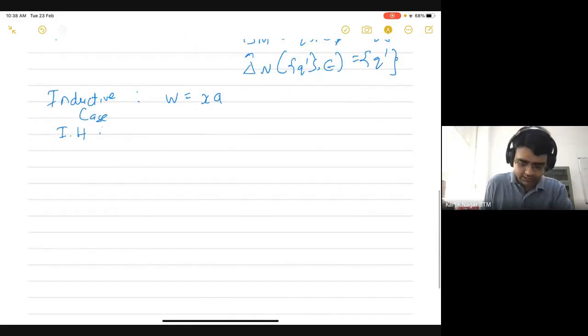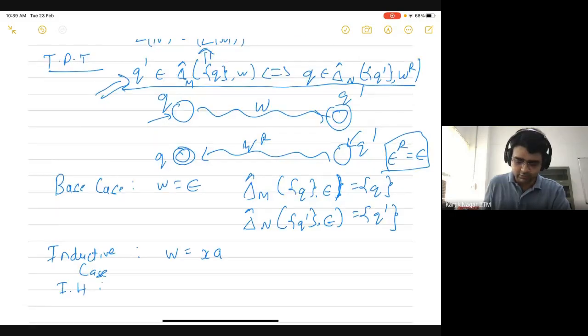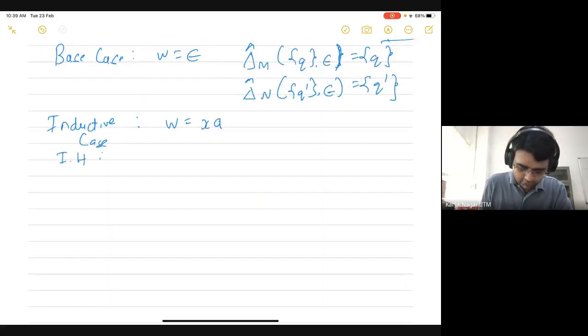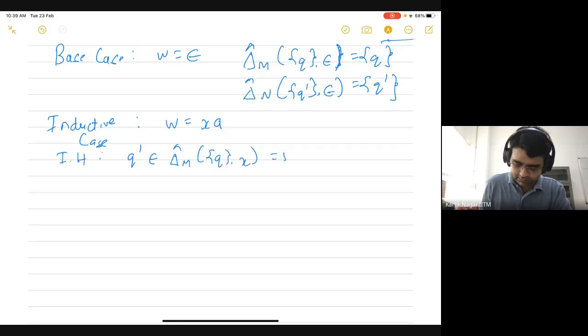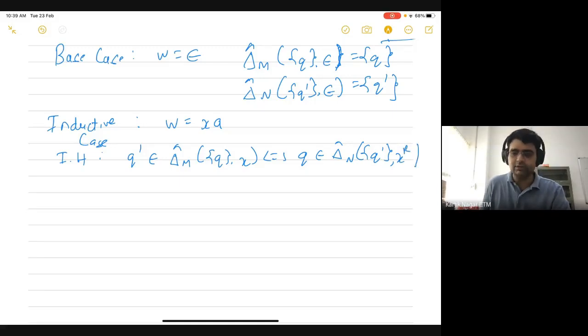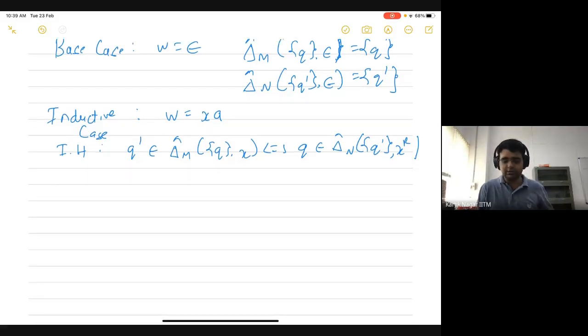The inductive hypothesis here is basically the same statement, but holds for X. So we'll say that if Q prime belongs to delta hat M of Q comma X, then if and only if Q would belong to delta hat N of Q prime comma XR. So this is the inductive hypothesis, and we want to show that the same thing holds for W is equal to XA.